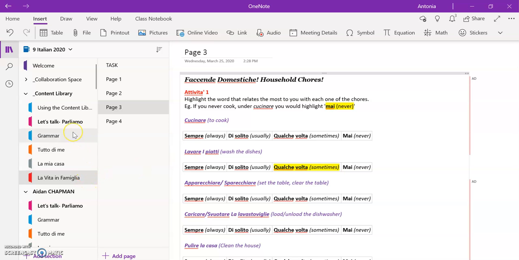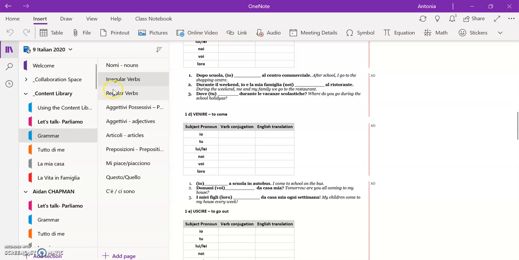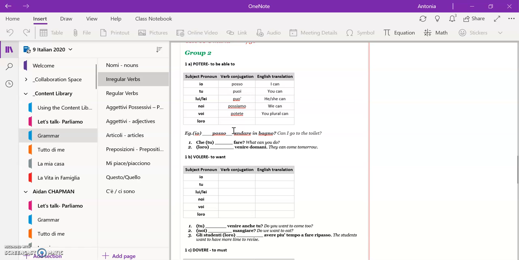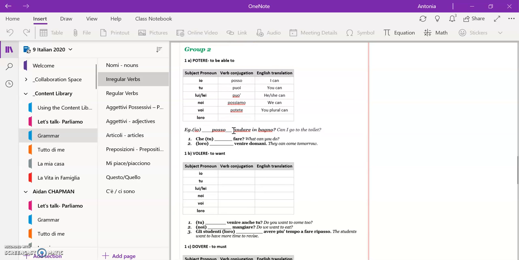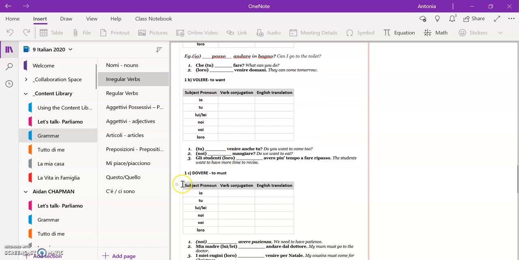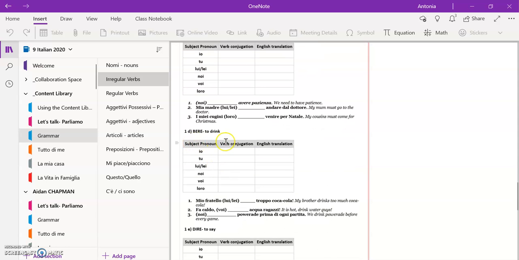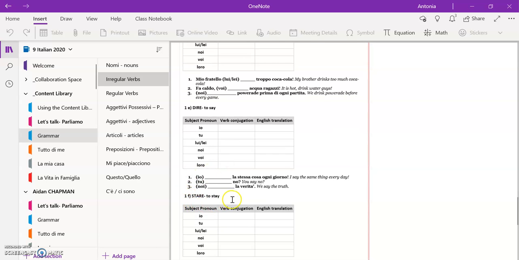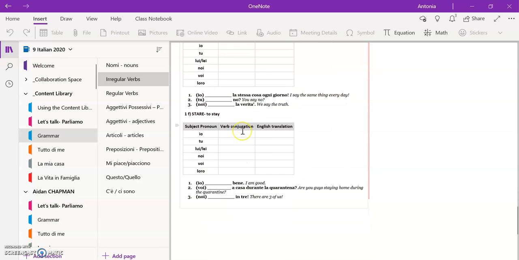You then need to go over to the grammar section into irregular verbs. And this week, you're focusing on group 2 of irregular verbs. So the verbs that we have here to look at are potere, which is to be able to, volere, to want, dovere, to must or to have to, bere, to drink, dire, to say, stare, to stay, and that is it.